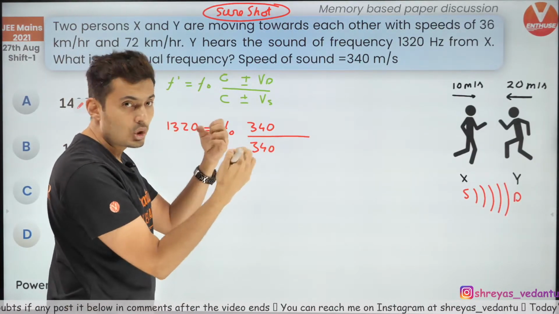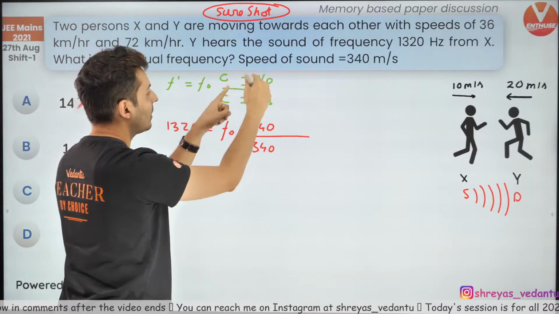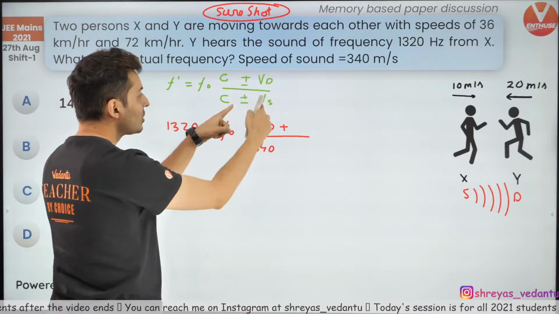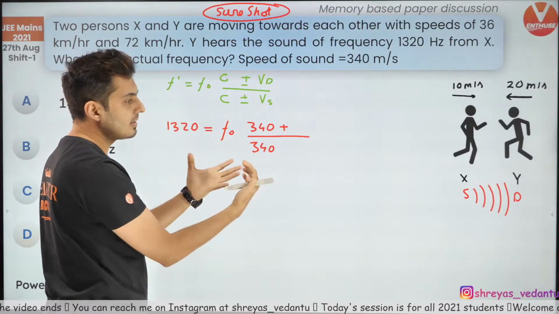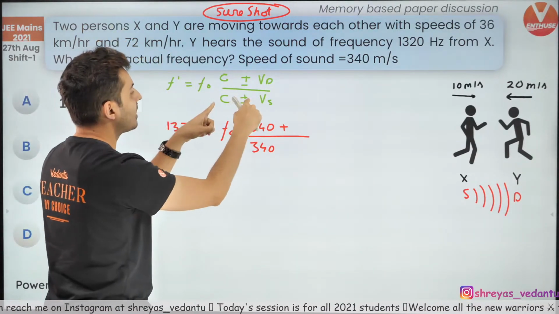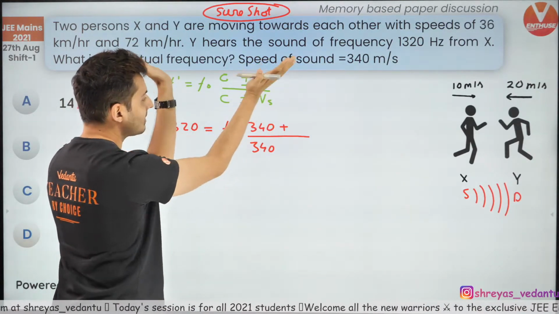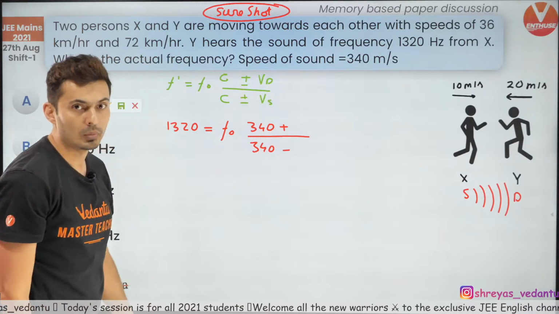Both of them are moving towards each other, so the detector will increase the frequency, so put a plus sign in the numerator. The source will also increase the frequency by moving towards it, so put a minus sign below, because then the denominator will reduce, increasing the ratio. That's what you need to do.